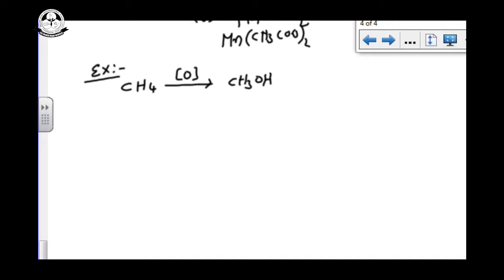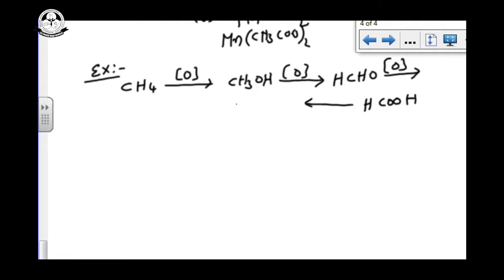Methanol on oxidation gives formaldehyde, HCHO, aldehyde or ketone. Aldehyde or ketone on further oxidation gives the 1 carbon acid, that is carboxylic acid. On further oxidation we can get carbon dioxide and water. So this is the process we are doing further.